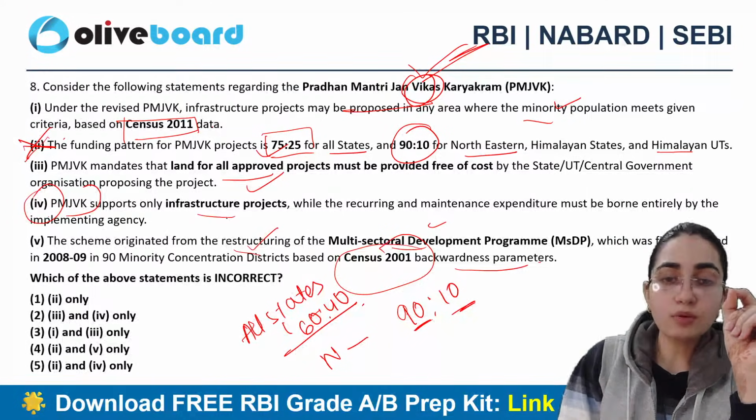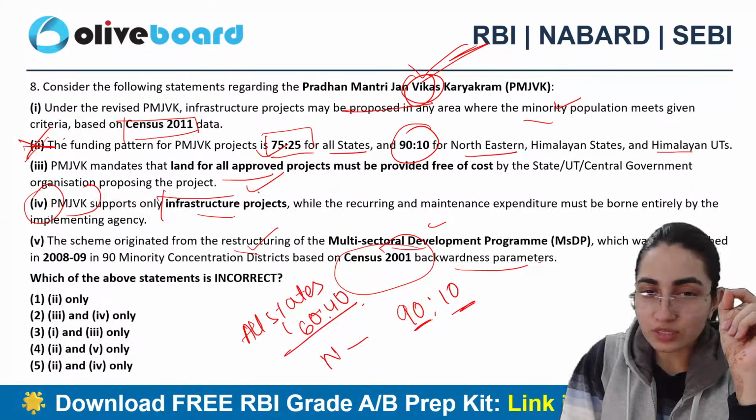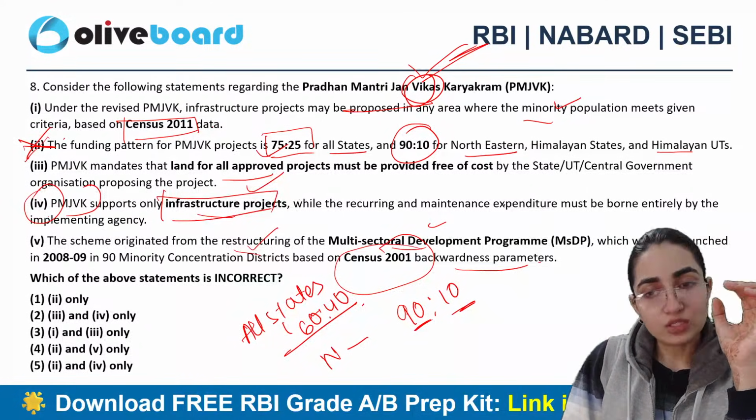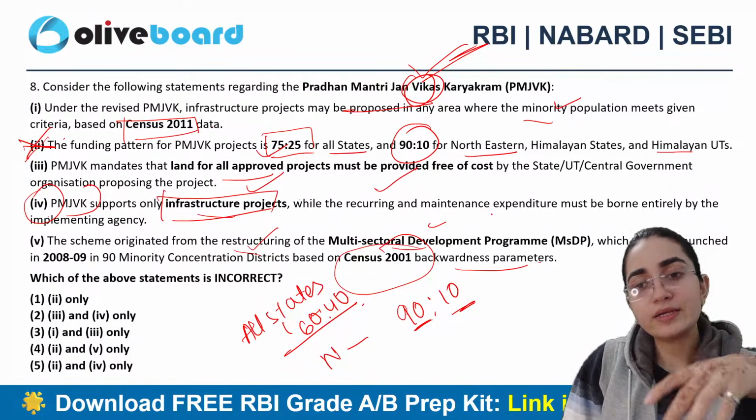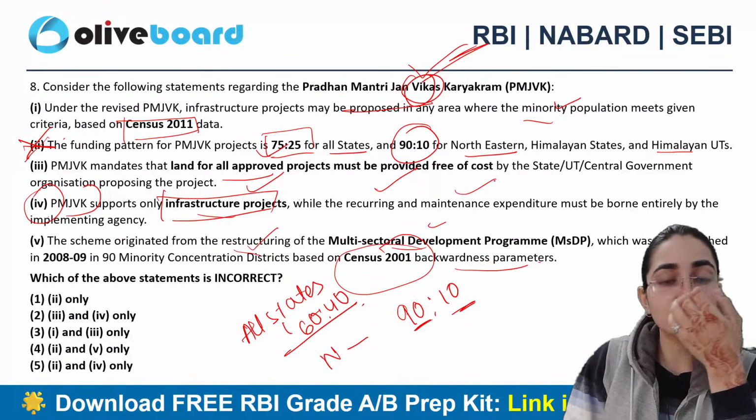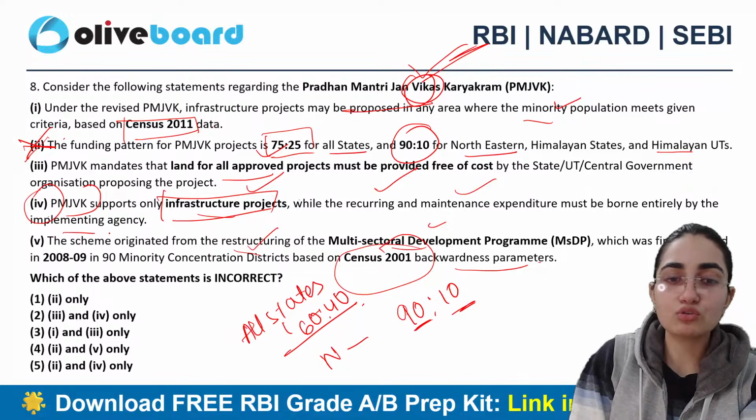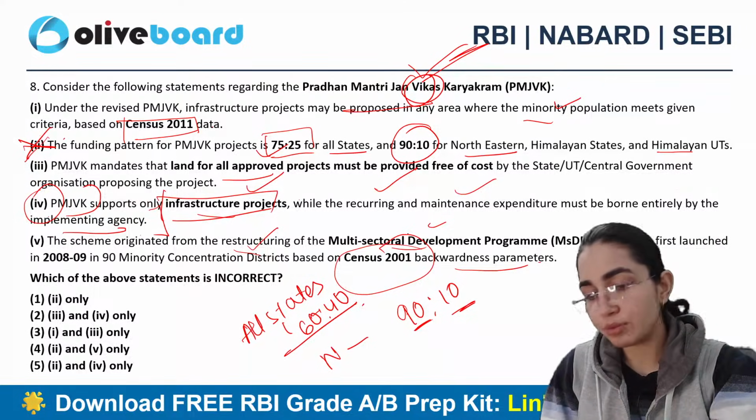So when I talk about this particular initiative, it supports infrastructure only. When I talk about the other parts, for example maintenance expenditure or recurring expenditure, it will not be used from this fund. From which will it be used? The implementing agency will implement it, okay.